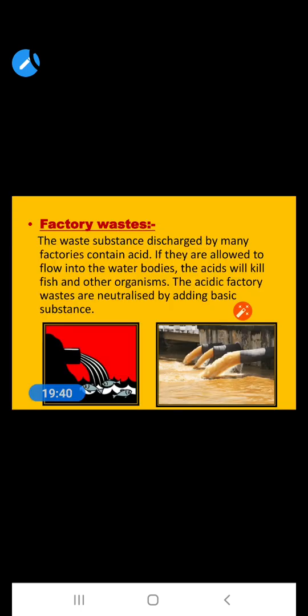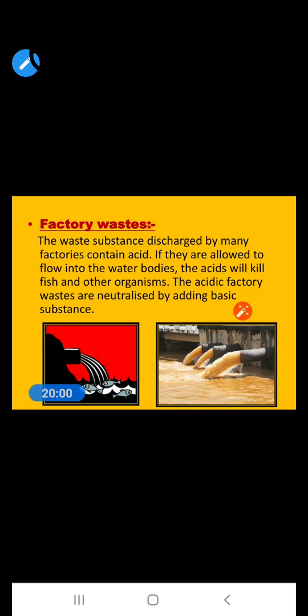Then factory waste. You know very well, nowadays factory waste is discharged directly into rivers. The water which is discharged into rivers is acidic or sometimes basic in nature.